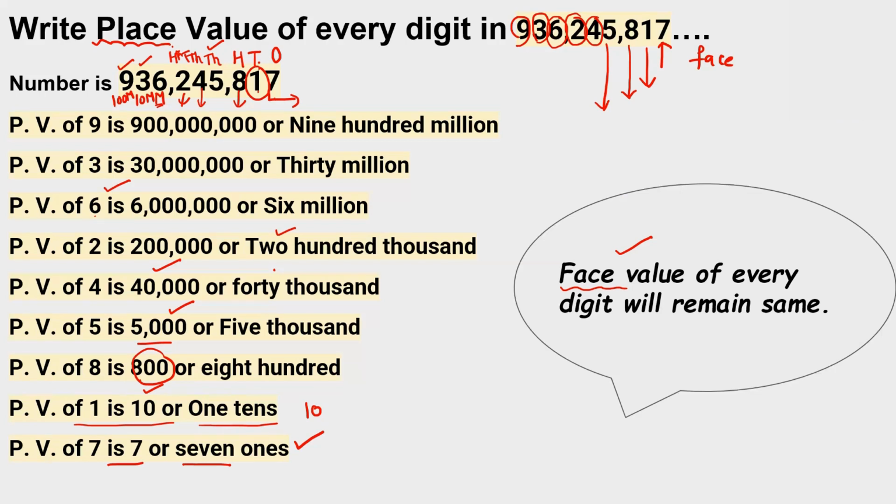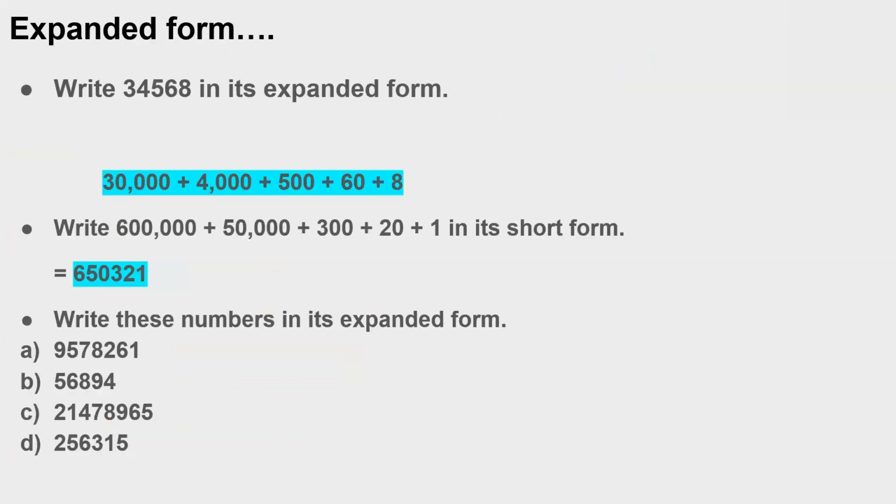I hope you are familiar with place value and face value. Now we are going to tell you about the expanded form. Expanded form means how we will write numbers out. Just like I'm taking an example, 34,568. Where do I need to put a comma? I will start from the end and put my comma here. 8 is at the ones place, so I will write 8 at ones.